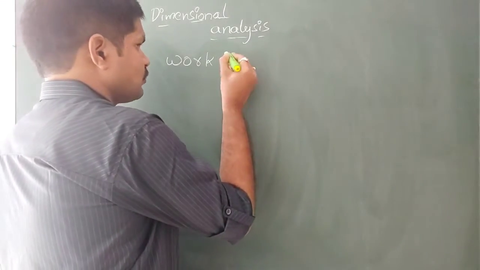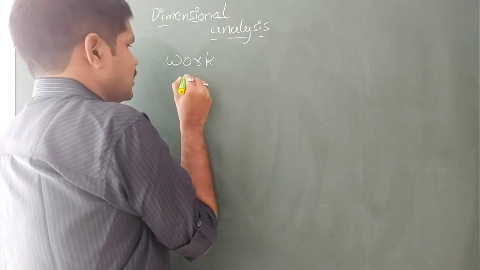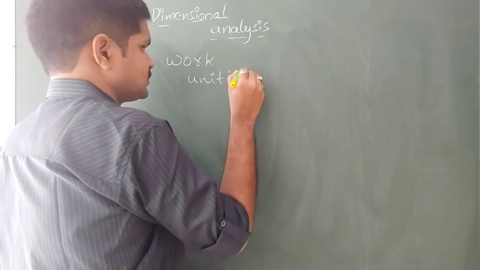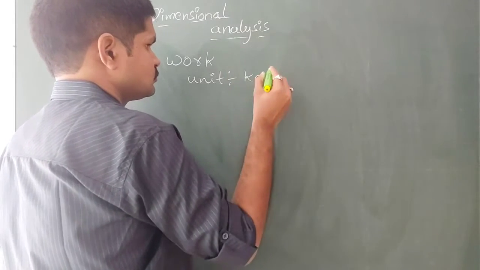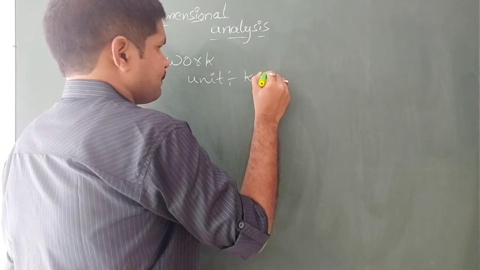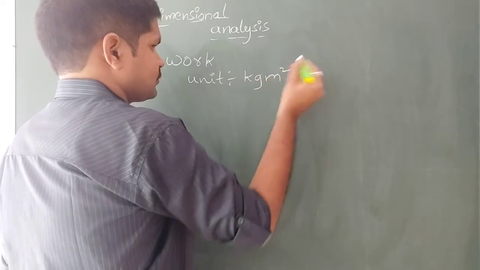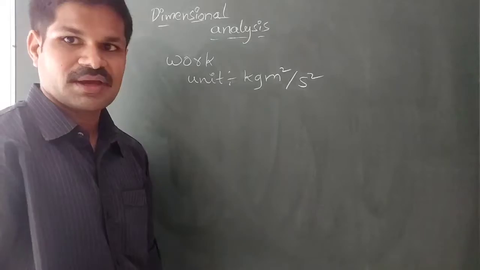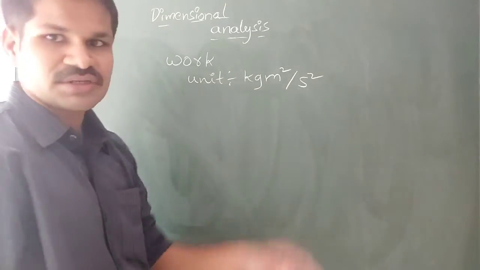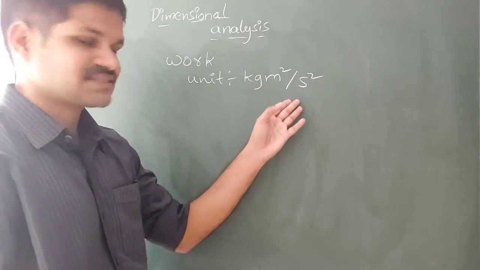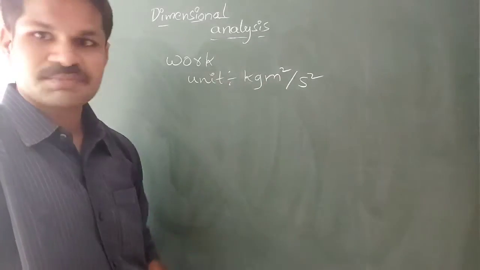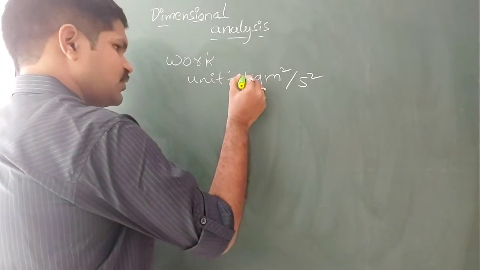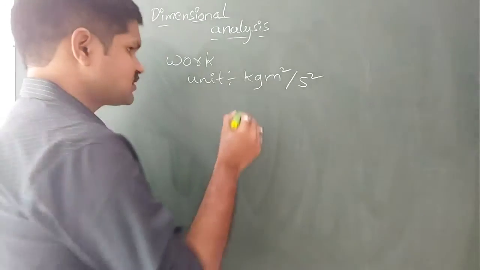For work, the unit we all know is kg into meter square per second square, right? That means force into displacement. Force is kg into meter per second square, into displacement means meter. So we can write the unit in terms of a dimensional formula as well.